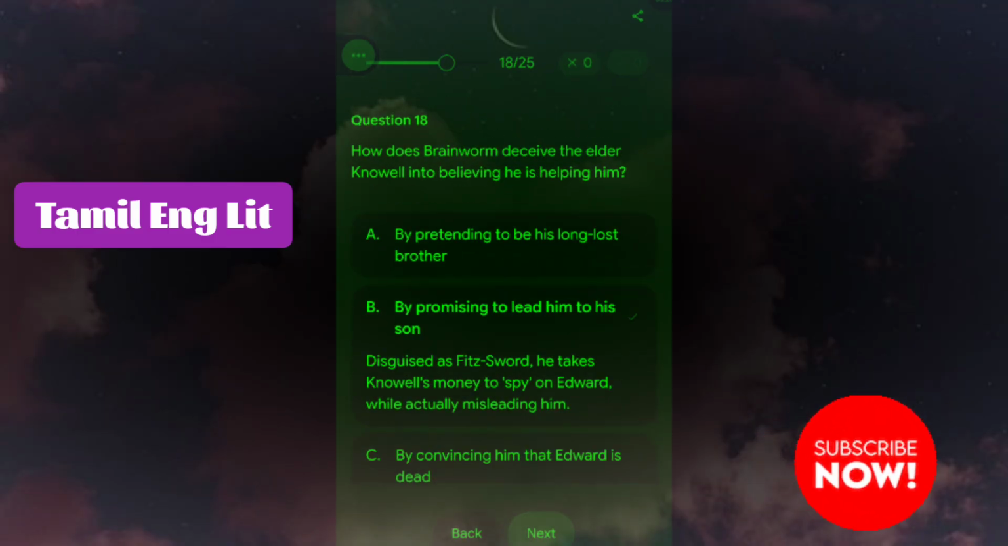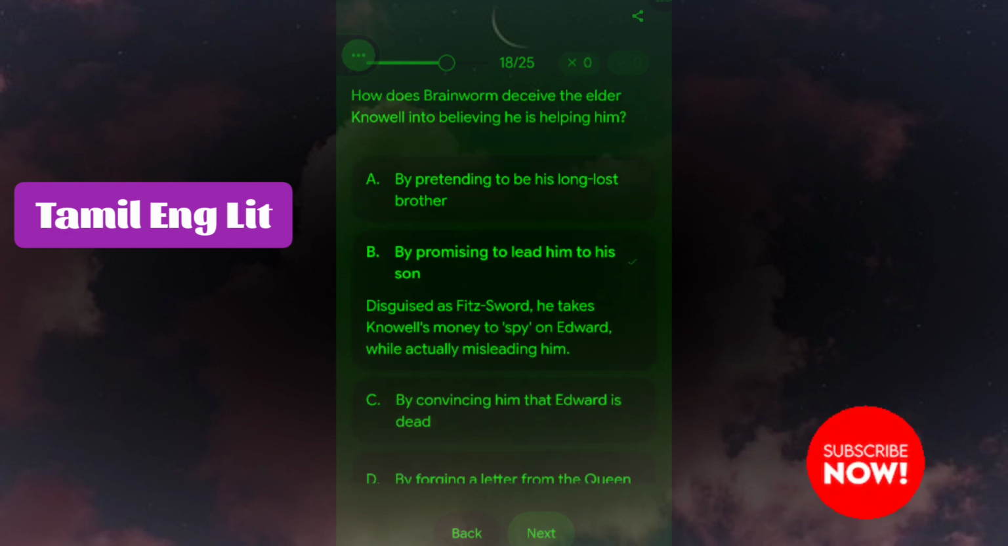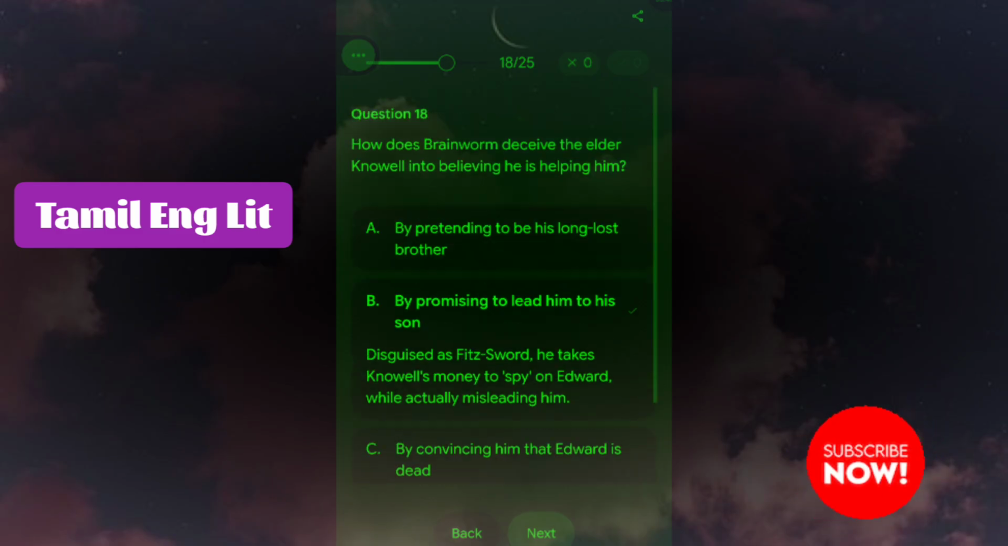How does Brainworm deceive the elder Knowell into believing he is helping him by promising to lead him to his son? Disguised as Brainworm's alter ego, he takes Knowell's money to spy on Edward while actually misleading him.